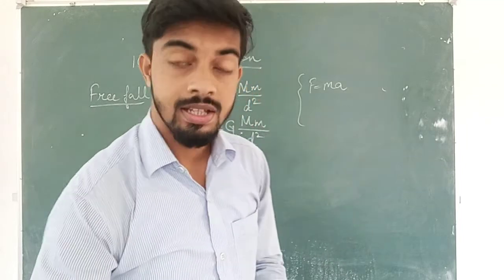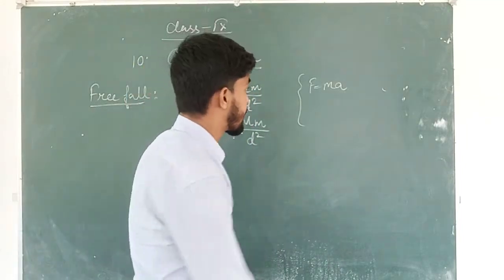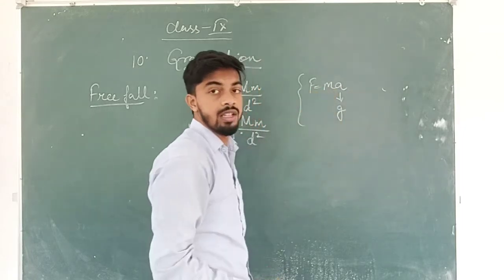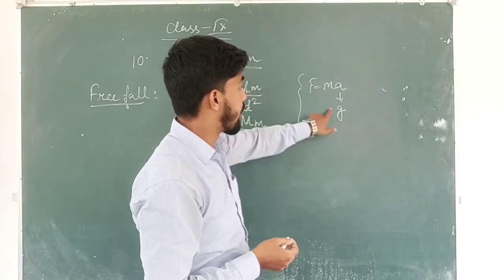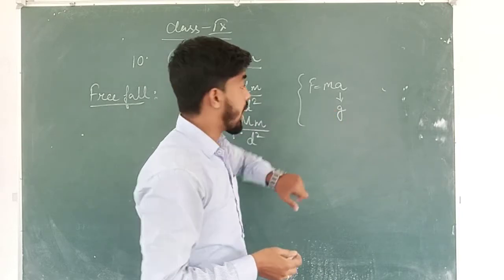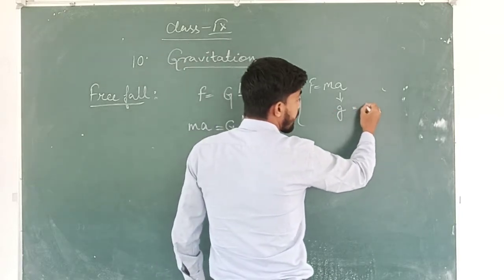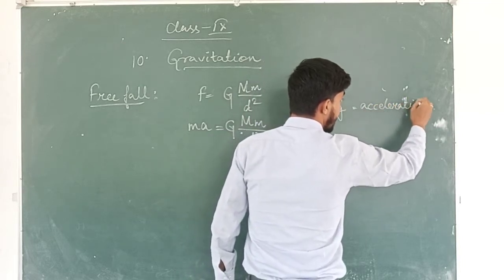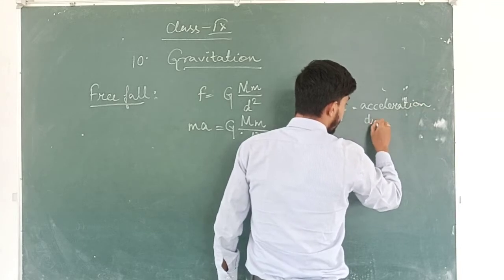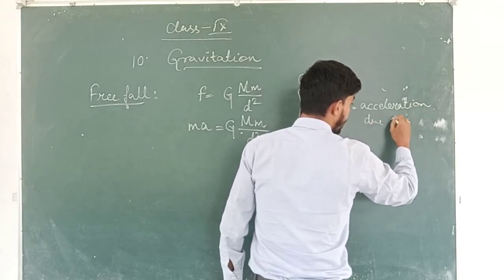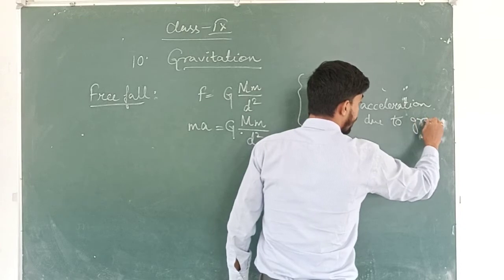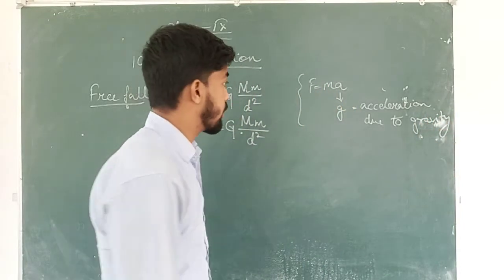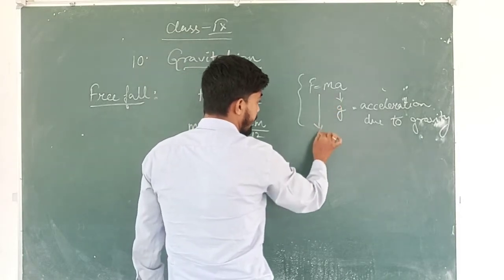So in that case, the acceleration is because of the gravity of the Earth, and this is given by small g, and this g is known as acceleration due to gravity.